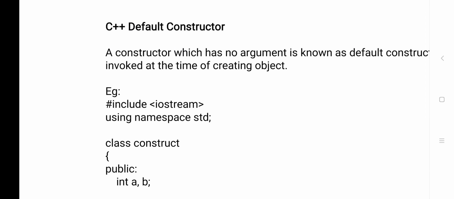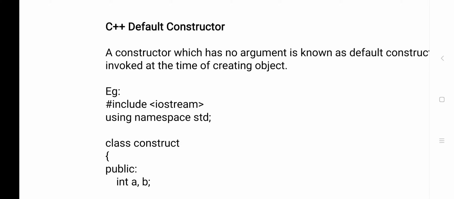Default. In the name itself you have the definition: default. We can say it is a built-in default constructor. A constructor which has no argument is called a default constructor.